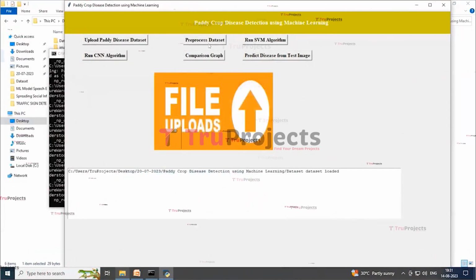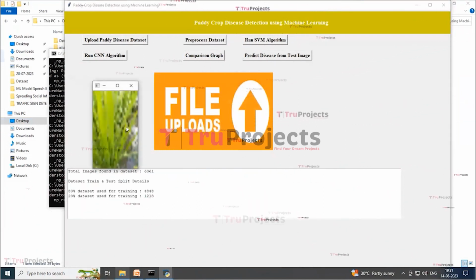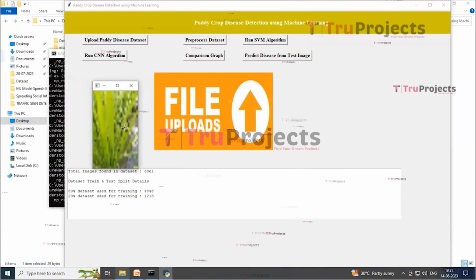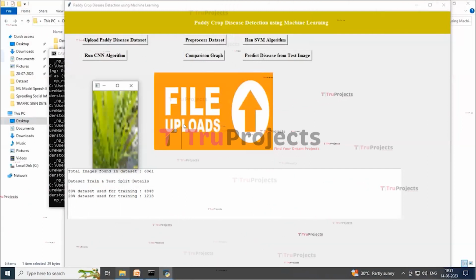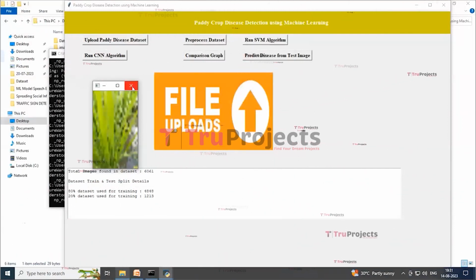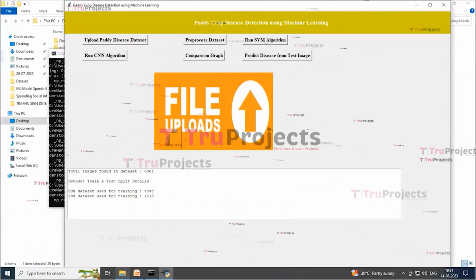Now click on the pre-process dataset button to normalize, resize and shuffle the dataset and split it into train and test. Here on this screen the text area displays the number of processed images and then shows a processed sample image, and so now closing this image. Now click on the run SVM algorithm button to get the output.